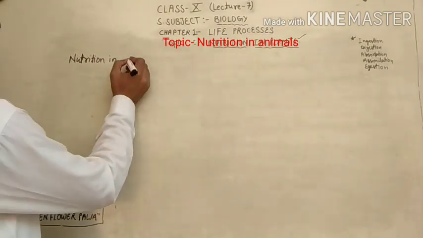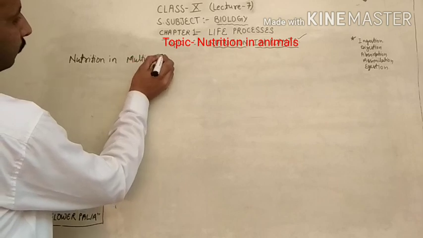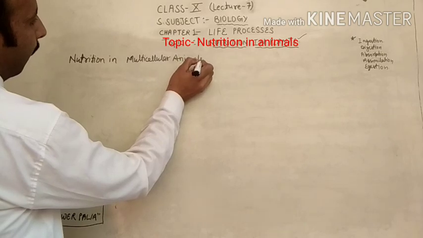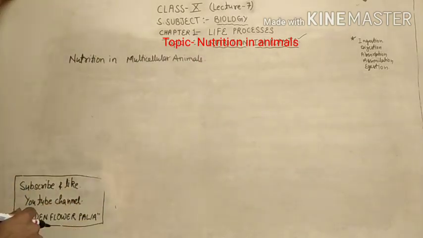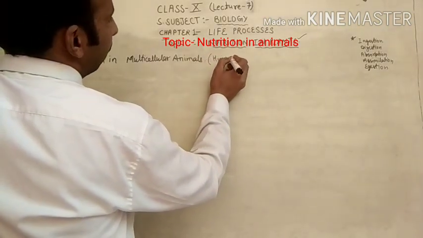Next one is nutrition in multicellular animals. Nutrition in multicellular animals like human.